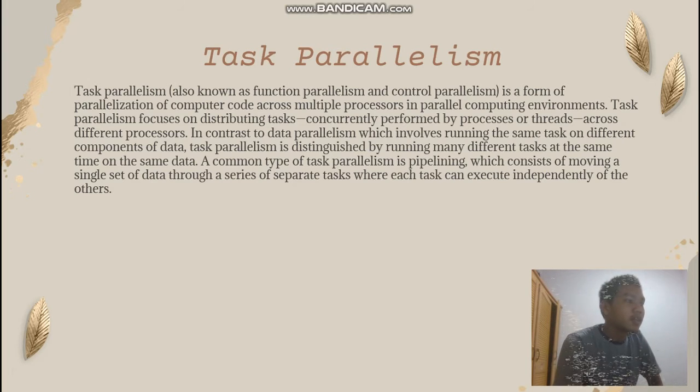Task parallelism is distinguished by running many different tasks at the same time on the same data. A common type of task parallelism is pipelining. It consists of moving a single set of data through a series of separate tasks, where each task can execute independently of the others.